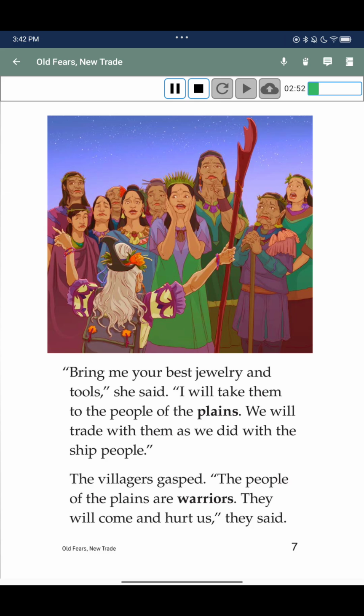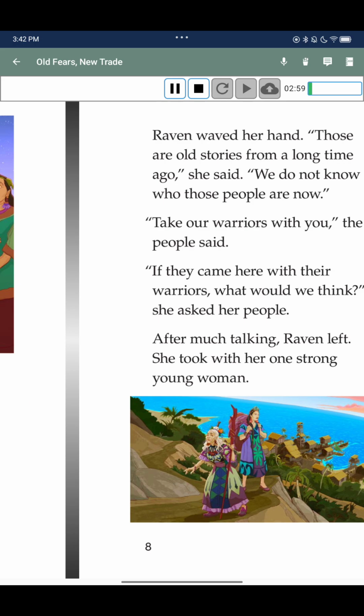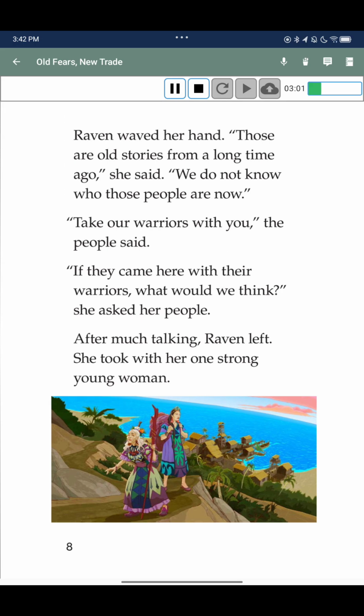The villagers gasped. The people of the plains are warriors. They will come and hurt us, they said. Raven waved her hand. Those are old stories from a long time ago, she said. We do not know who those people are now. Take our warriors with you, the people said. If they came here with the warriors, what would we think? She asked her people. After much talking, Raven left.